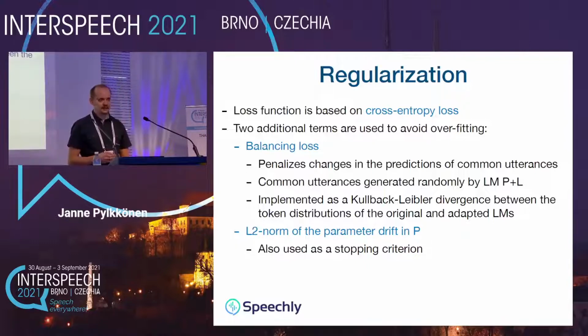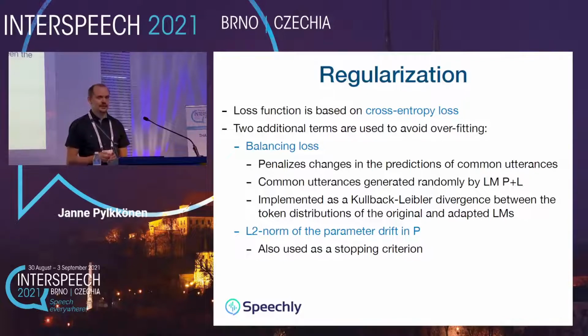The first is a balancing term, which penalizes the changes in the representations of the prediction network for common utterances. So intuitively, the idea here is that for common utterances, the prediction network should produce similar representations as before the adaptation. So it shouldn't change too much.